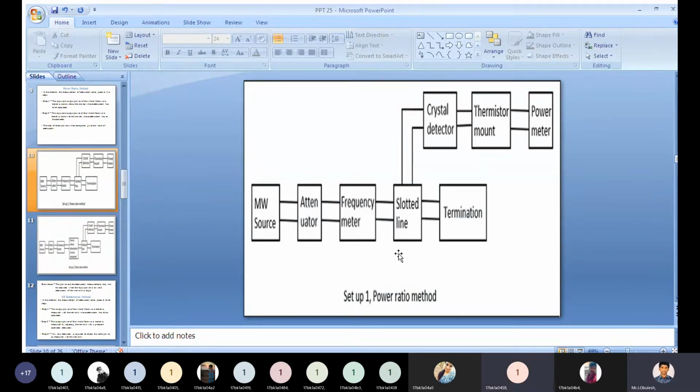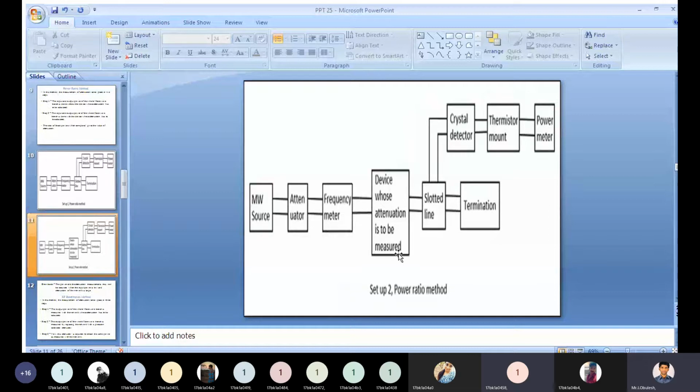This is step 2. First you need to observe step 1. What type of blocks we have or how many blocks we have, that you need to concentrate on first. Here we have microwave source, attenuator, frequency meter, slotted line. For that we have a crystal detector, thermistor mount, power meter. After that we have termination. In the step 1 power ratio method, this is without the device whose attenuation has to be calculated.